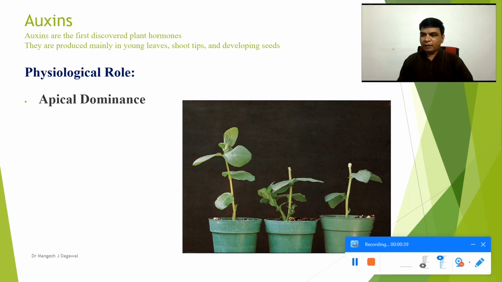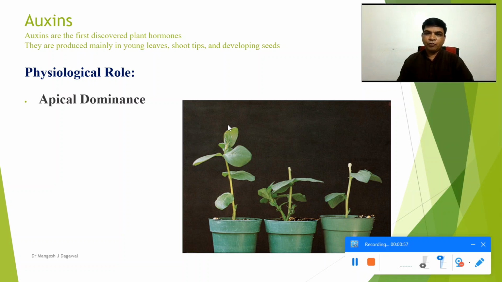In case of some plants like bean, the axillary bud grows slowly and becomes inactive. In this picture, we can see the apical dominance in one of the plants called Vicia faba.